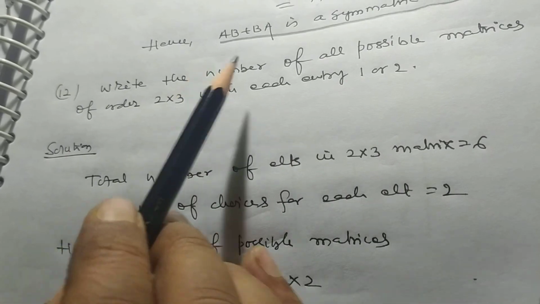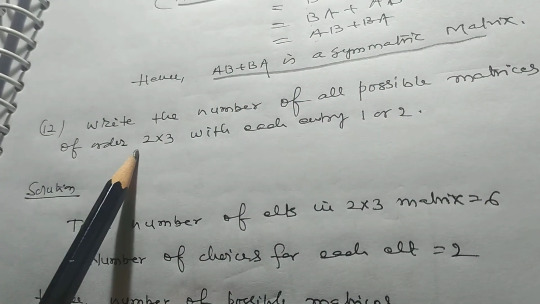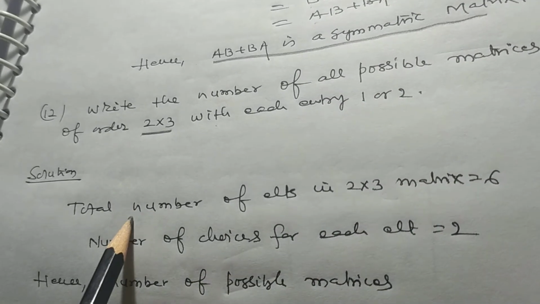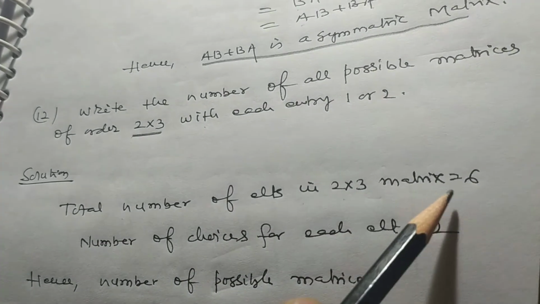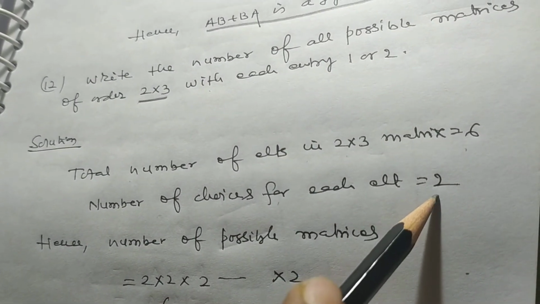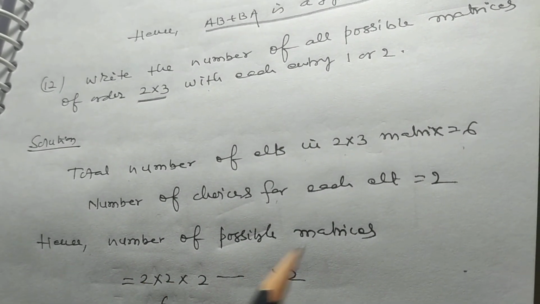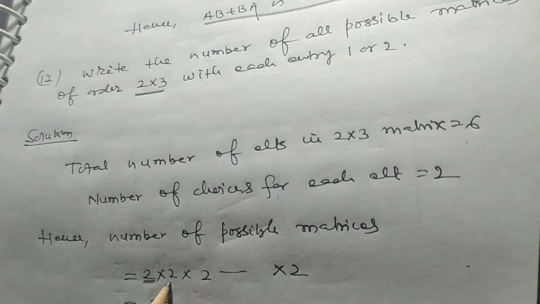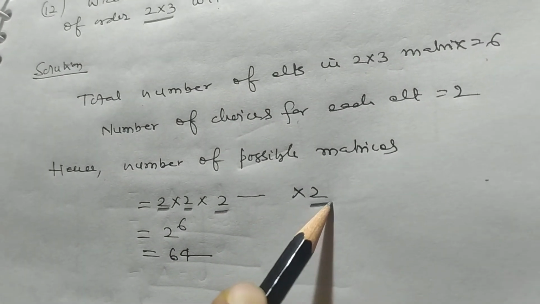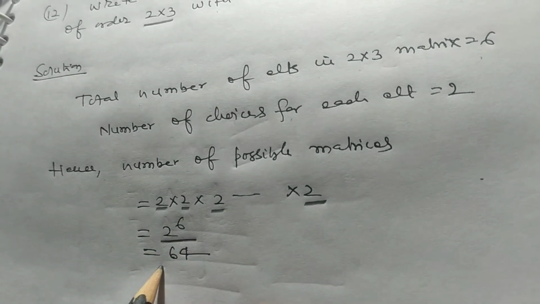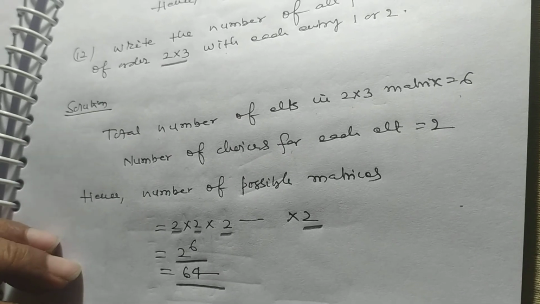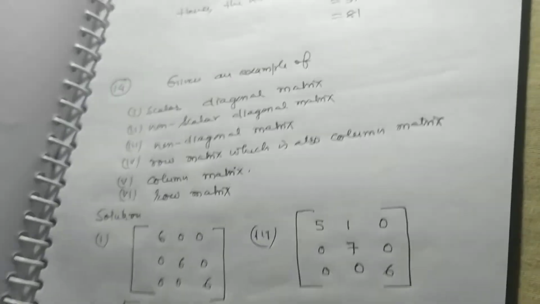Write the number of all possible matrices of order 2 by 3 with each entry 1 or 2. Total number of elements in a 2 by 3 matrix is 6. Number of choices for each element is equal to 2. Hence, number of possible matrices is 2 into 2 into 2, and so on up to 6 times. So 2 to the power 6, that is 64 matrices we will get. This is a very, very important question for the purpose of examination.